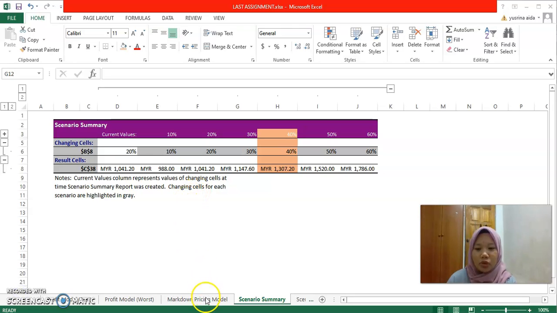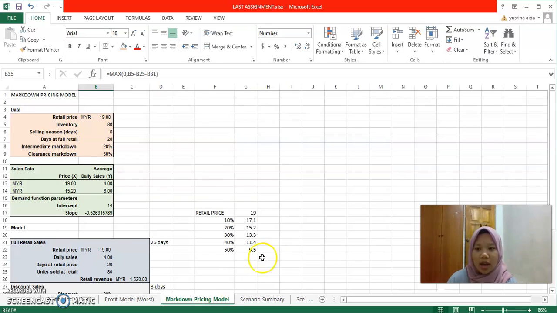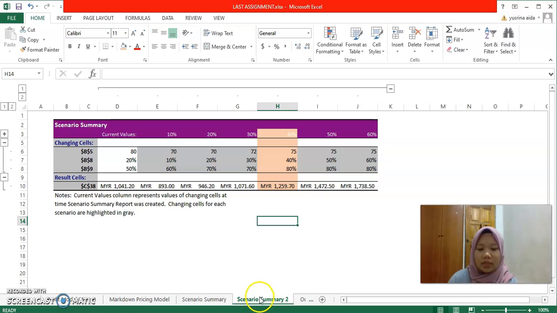Next, I want to know what happens if I change both my intermediate markdown and clearance markdown. So I have to do a scenario summary again. For my assumption, at 80 production value, 20% as intermediate markdown and 50% as clearance markdown, I will get 1,041 ringgit